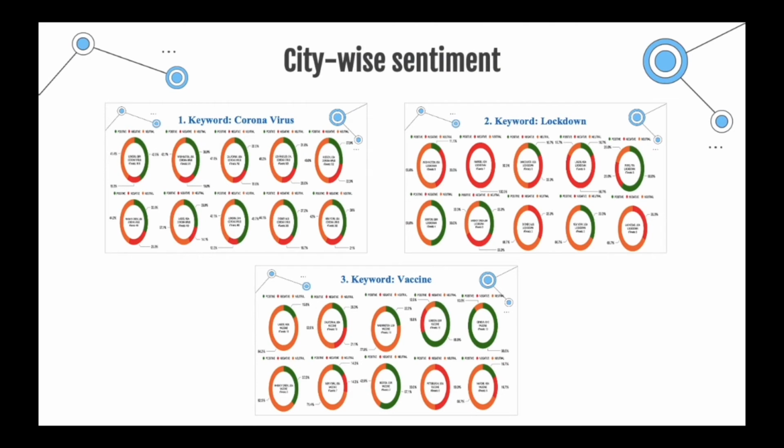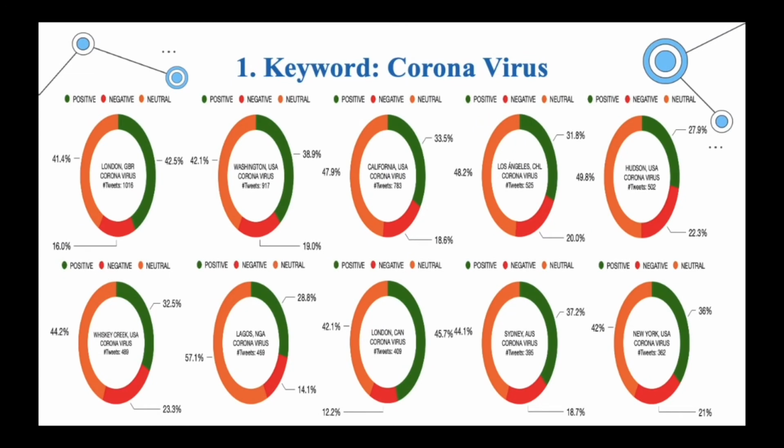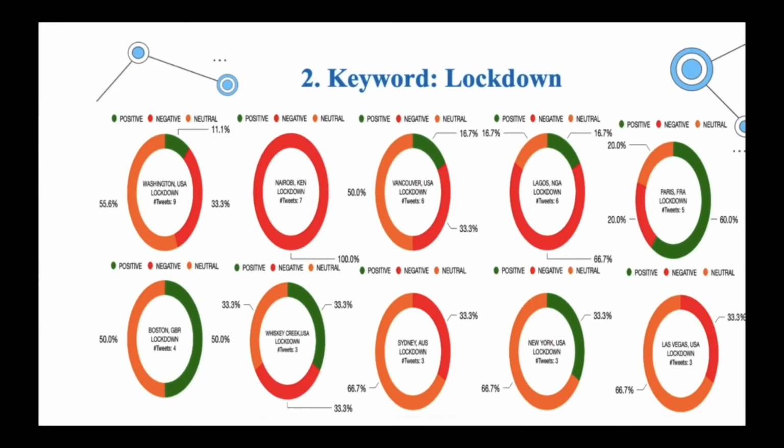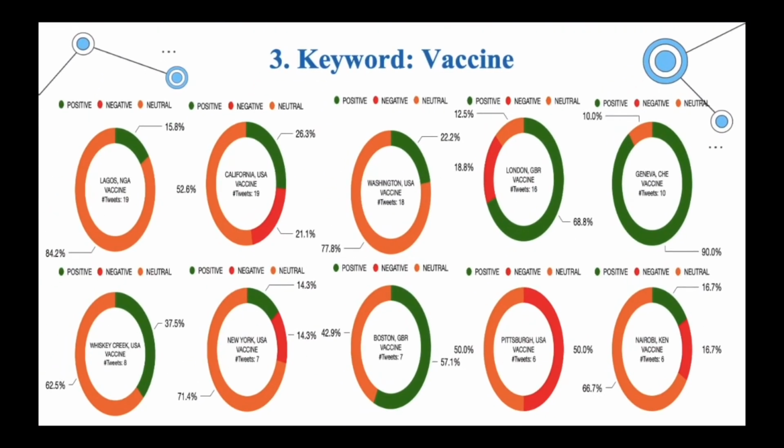Also, we did the same to define the top 10 most tweeted cities that have used these keywords on the tweets and their sentiment percentage. We see that London is the most tweeted city in terms of the keyword coronavirus with 1,016 tweets, and Washington is the most tweeted city in terms of lockdown with 9 tweets, although it's few tweets. And finally, in terms of vaccine, Lagos is the top with 19 tweets.